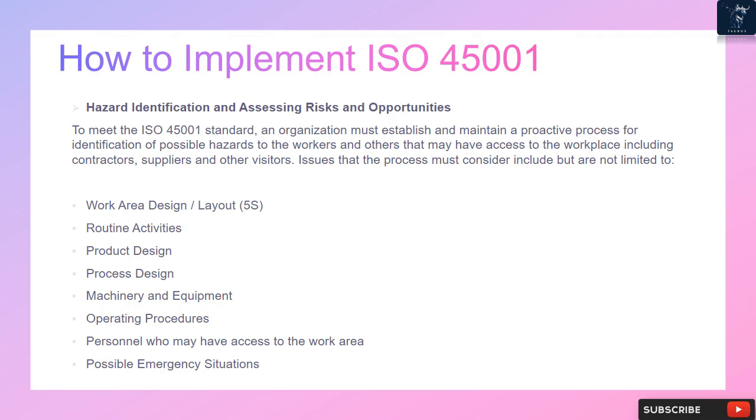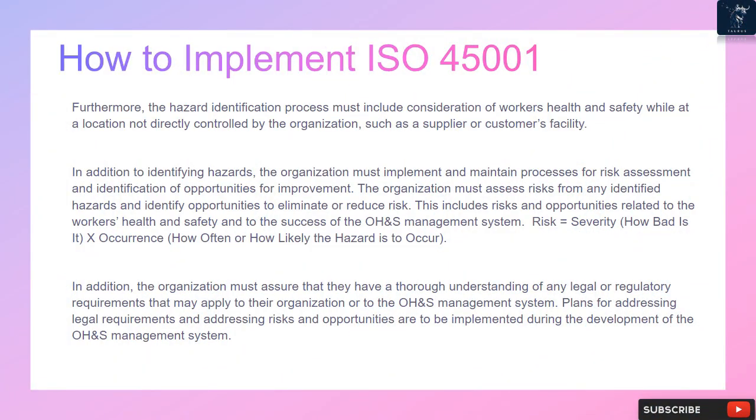Issues that the process must consider include but are not limited to work area design/layout, 5 Ss, routine activities, product design, process design, machinery and equipment, operating procedures, personnel who may have access to the work area, possible emergency situations. Furthermore, the hazard identification process must include consideration of workers' health and safety while at a location not directly controlled by the organization, such as a supplier or customer's facility.